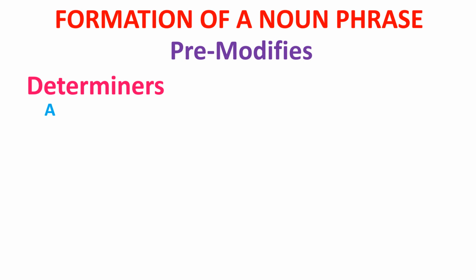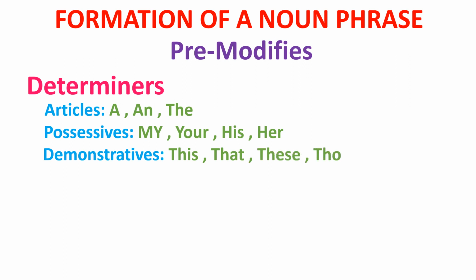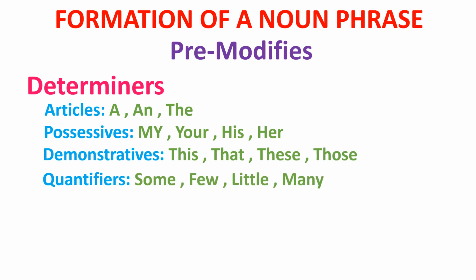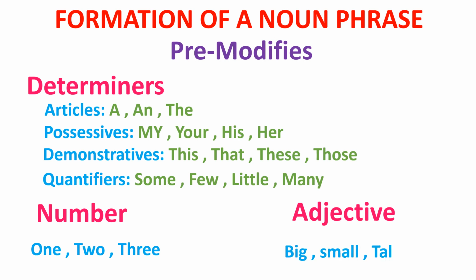Number 1, determiners, which include articles like a and the; possessives like my, yours, his, her; demonstratives like this, that, these, those; and quantifiers like some, few, little, many. Number 2, numbers like 1, 2, 3. Number 3, adjectives like big, small, tall.